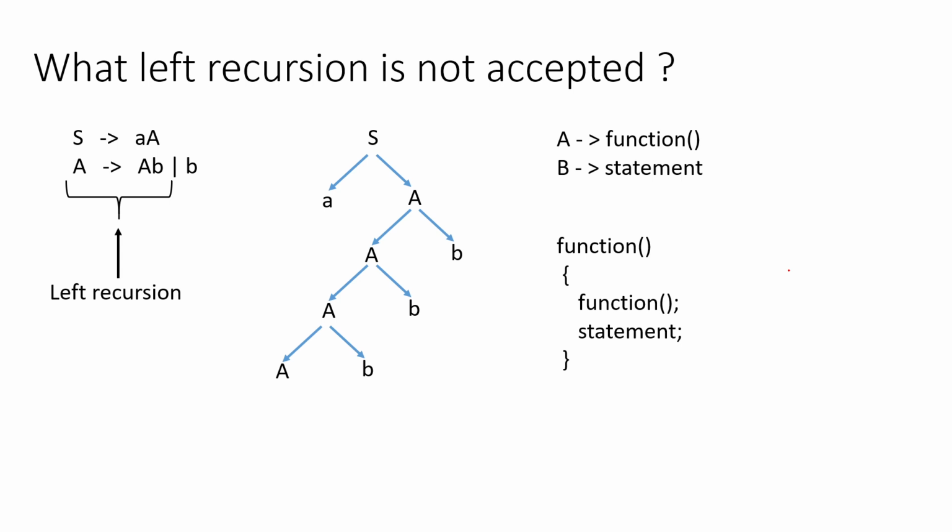Now, this point is very vital. In the definition of the function, we have the call of the function again. So it is a recursion naturally, because A is calling A. It's a function, it's a recursion, and we have seen by deriving it that we are expanding A to AB towards the left side of the tree. That's why it is left recursion.